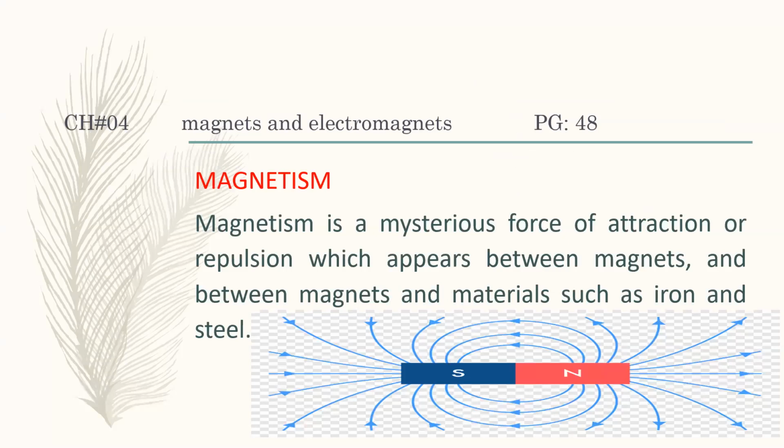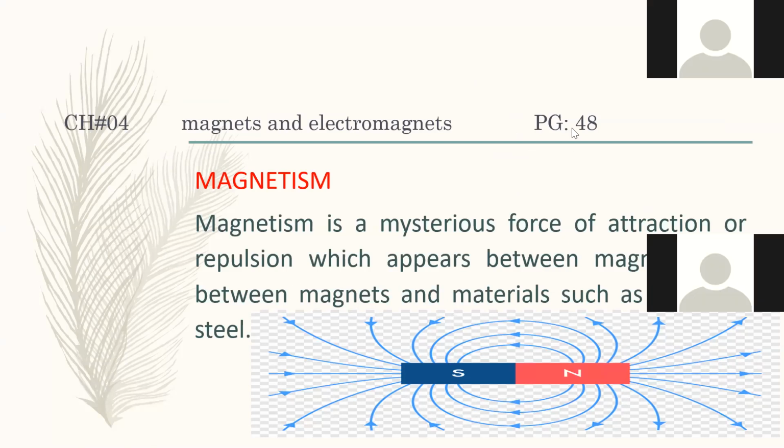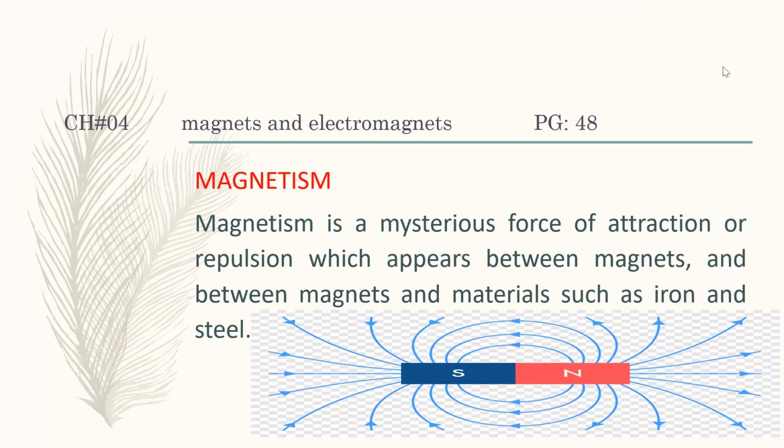So come towards magnetism. What is magnetism? Basically, magnetism is a mysterious force of attraction or repulsion which appears between the magnets and between magnets and materials such as iron and steel. So, magnetism is basically a force of attraction or repulsion between the two magnets or between a magnet and a magnetic material, those materials which can be influenced by the magnet.